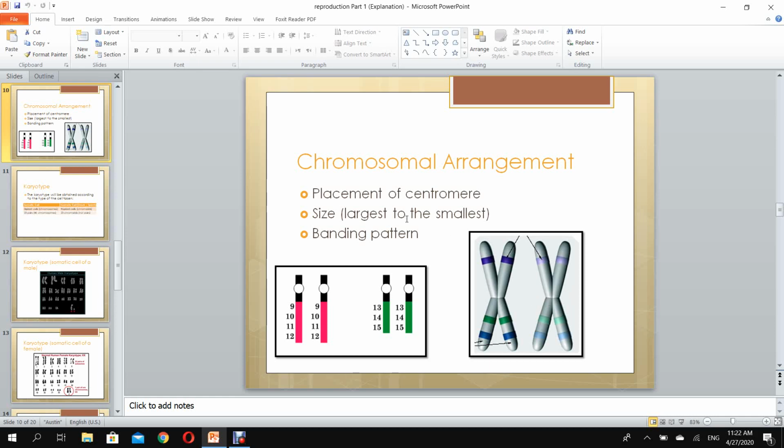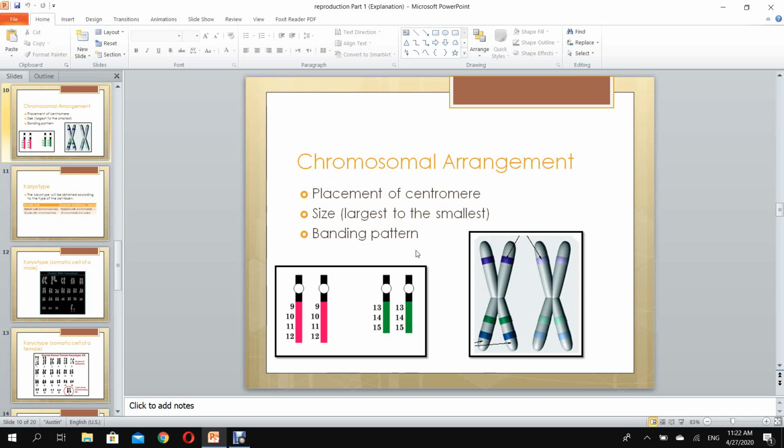We arrange the chromosomes according to their size: the largest one first, and then the smaller ones. We also arrange the chromosomes according to their banding pattern. What is the meaning of banding pattern?